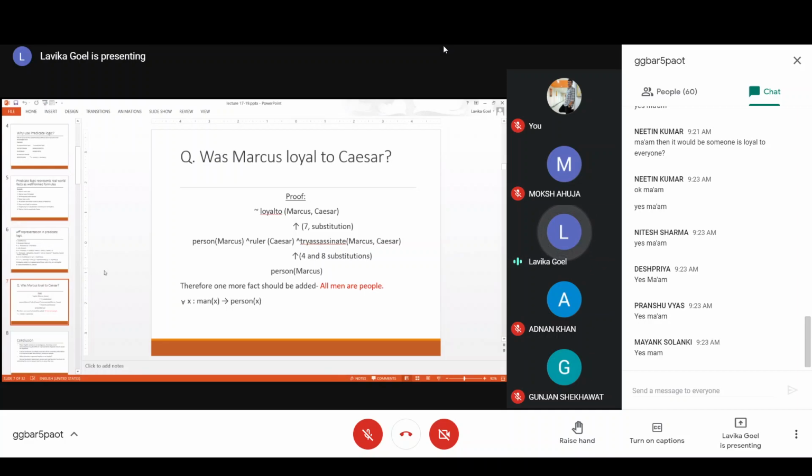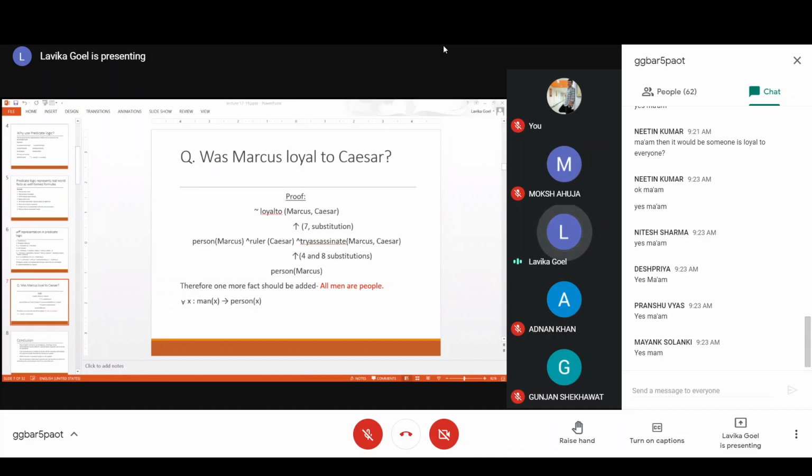Okay. So let us try to begin with "not loyal to." We take the negation of this. So Marcus was loyal to Caesar, so we write not loyalto(Marcus, Caesar), and we begin with the negation of this and try to prove whether it is false or true. If it is actually true, that means Marcus was not loyal to Caesar, and if it produces a false, that means Marcus was loyal to Caesar. Fine. So generally, whatever we want to prove, we begin with the negation of that and use substitution to prove it true or false.